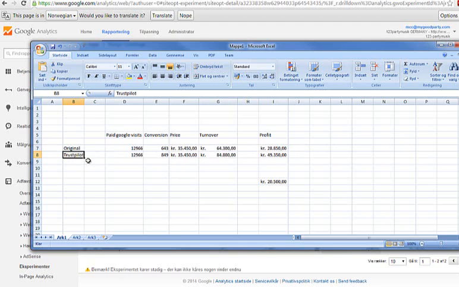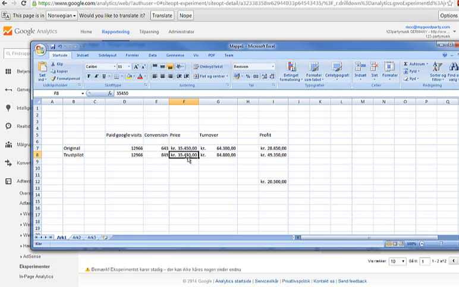So now I put in the Trustpilot result. How would it be if we only showed the new one that is only 1% better in conversion rate? Well, we still get the same amount of clicks because nothing changes in Google, and we have the same ads there, and nothing is changed on the Google side, so we get the same amount of clicks. But because we are 1% better, we go from 643 to 849 conversions.